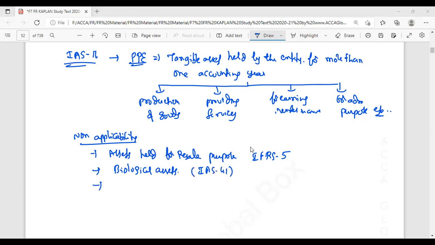Another one is exploration and evaluation assets, and this is covered under IFRS 6. And mineral rights and mineral reserves.